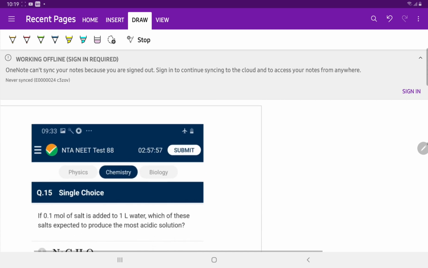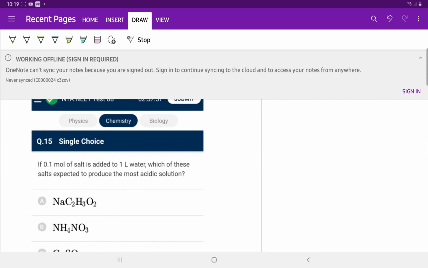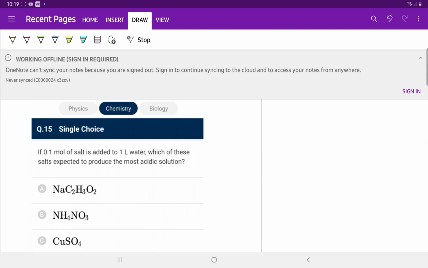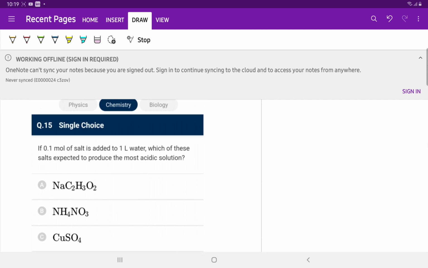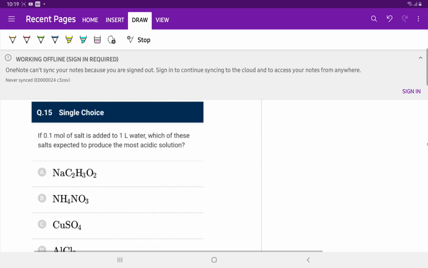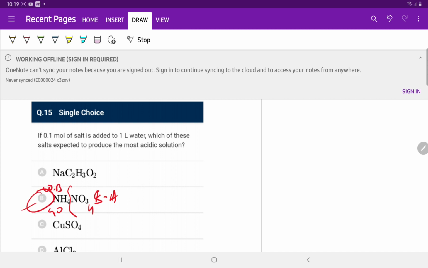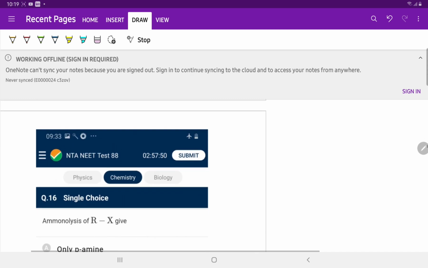Question number 15. If 0.1 mole of salt is added to 1 liter of water, which of these salts is expected to produce the most acidic solution? The salt which is a combination of a strong acid and a weak base. NH4OH is a weak base and HNO3 is a strong acid. Strong acid and weak base, so the answer is B.